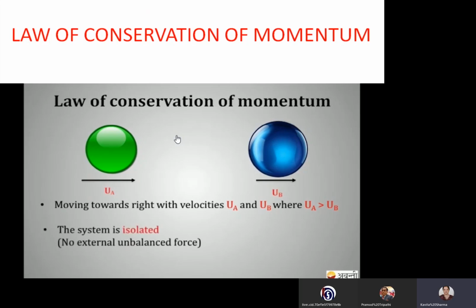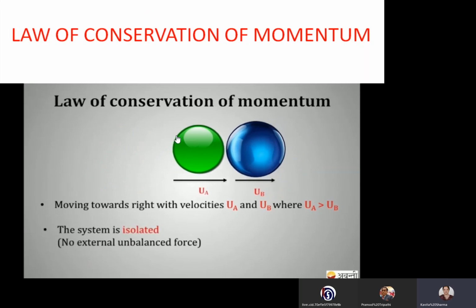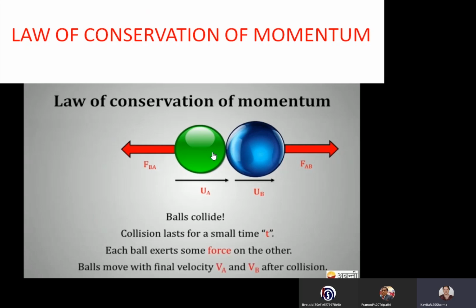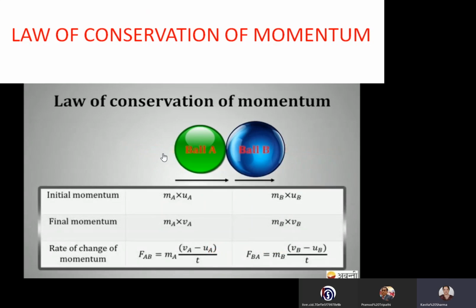Now we are taking an isolated system, where no external force is applied, moving in a straight line. In that case, the force on object B is FBA, and the force on object A is FAB. The balls collide for a small time t. Each ball experiences a force, and let the velocities after the interaction be VA and VB. So the interaction changes the velocities from UA to VA and UB to VB, but the forces on both balls are equal and opposite.